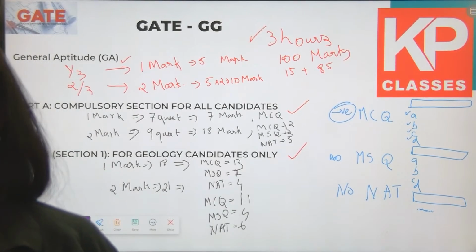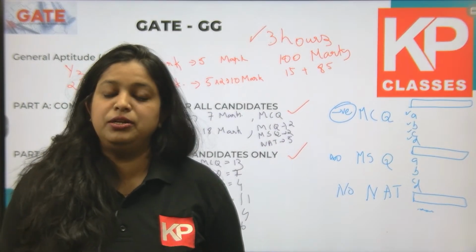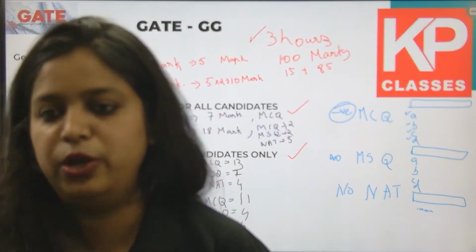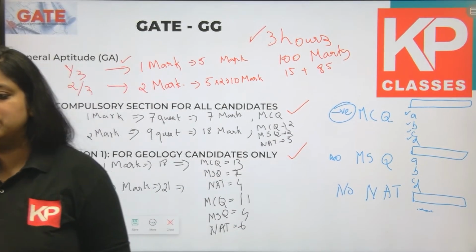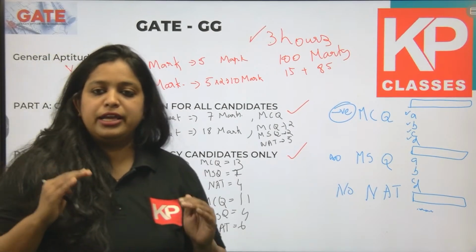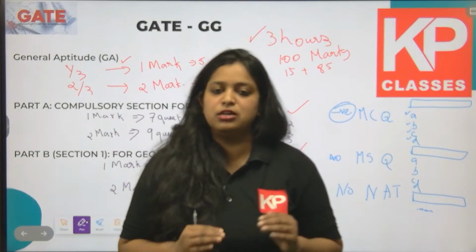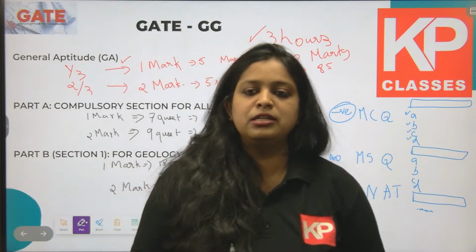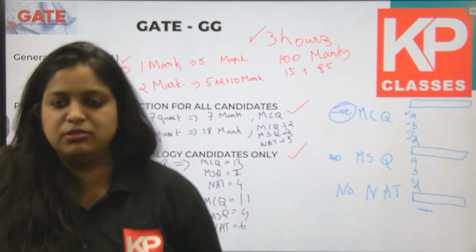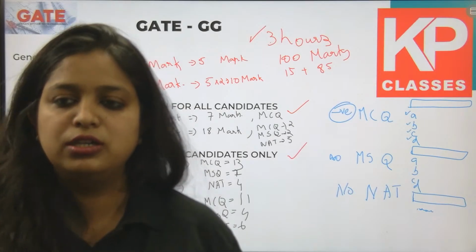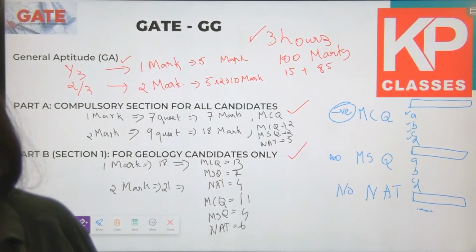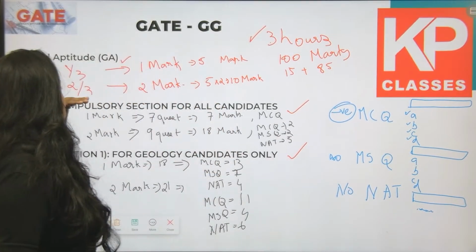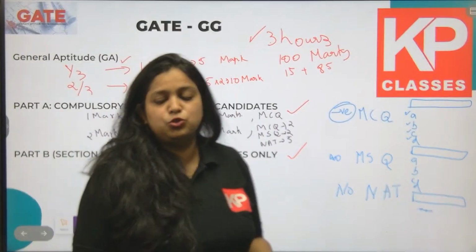Okay, so next let's see the rest of the sections. I hope this GATE Geology section is clear for everyone. As I discussed, the GATE Geology paper can be divided into the general aptitude section, part A, which is the compulsory section for all candidates, and then part B, which is the section for geology students. The general aptitude section can be divided into a 1 mark section and a 2 mark section, and in part A and part B also there is a 1 mark and 2 mark section.